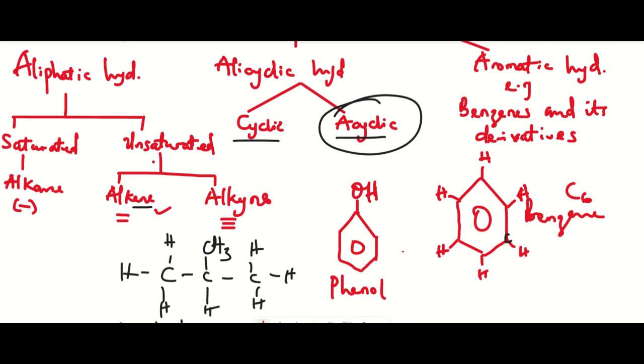When benzene loses one hydrogen atom, it becomes C6H5. This is an aryl group. So it is not called benzene, but called phenyl. Phenyl. So having phenyl and a hydroxyl group, the two can be combined to form phenol, and that is that on hydrocarbons.